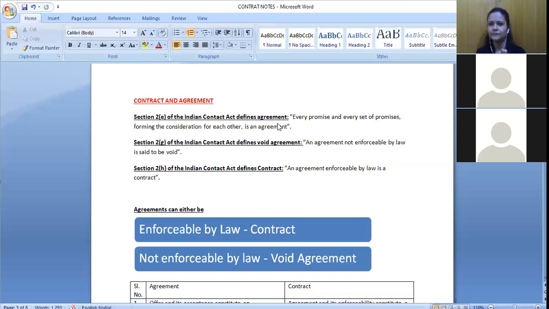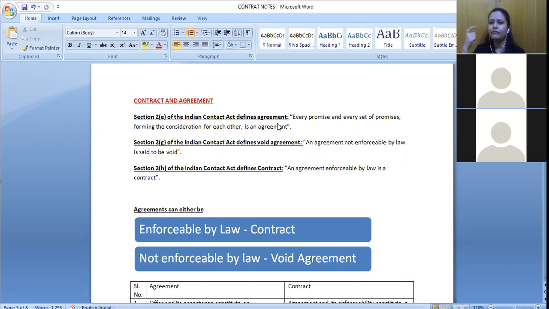What is an agreement? Yes, ma'am. So promise or promises between two persons and a consideration should be there. Next is void agreement. What is void agreement? An agreement not enforceable by law is said to be void. What is contract? An agreement enforceable by law is a contract. Now, what is this term enforceable by law? They are not just saying enforceable, right? What they are saying is enforceable by law.